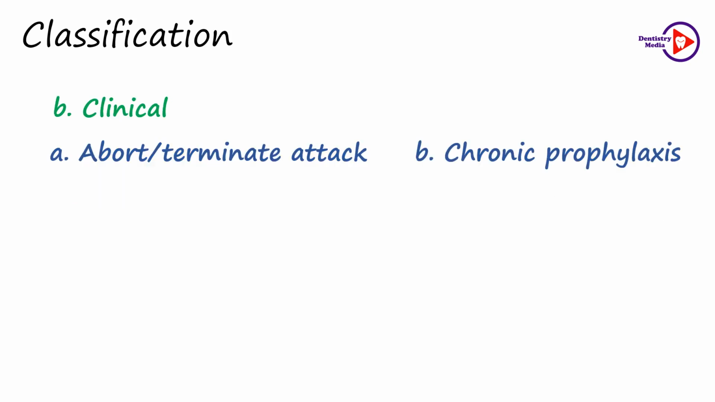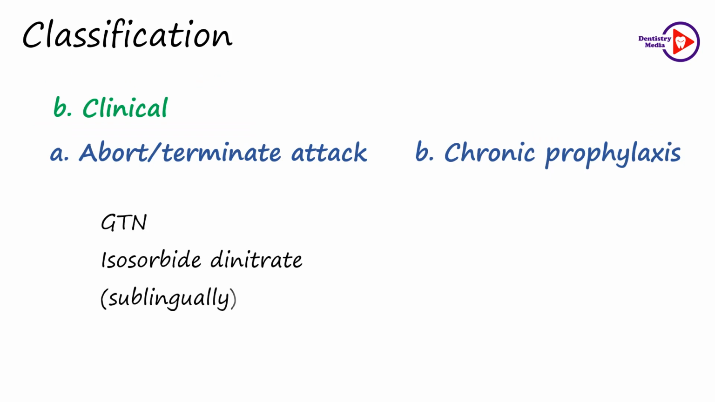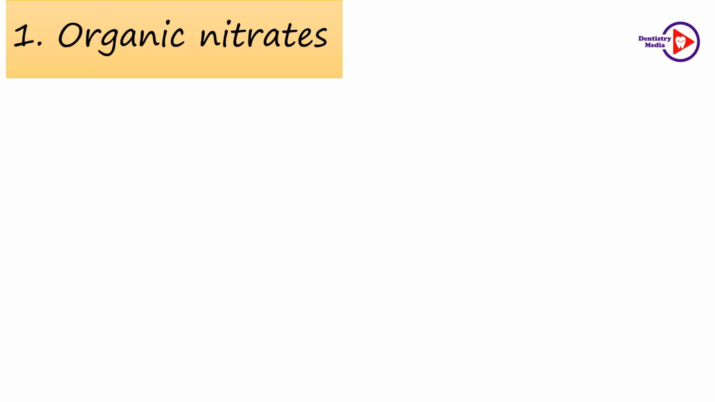Clinically, they are classified as the ones which are used to terminate an acute attack and the ones which are used for chronic prophylaxis. The sublingual tablets of glyceryl trinitrate and isosorbide dinitrate are used to terminate an acute attack. All the other drugs are used for chronic prophylaxis. Now let us see the individual drug groups.